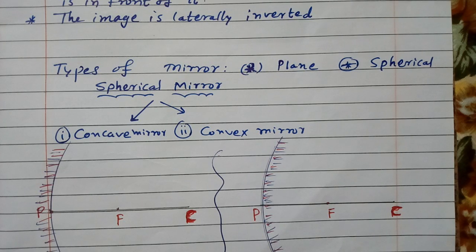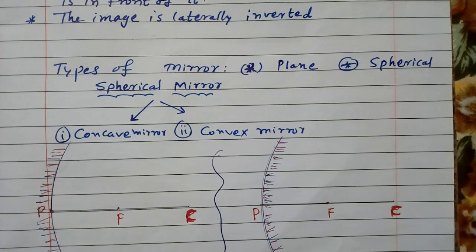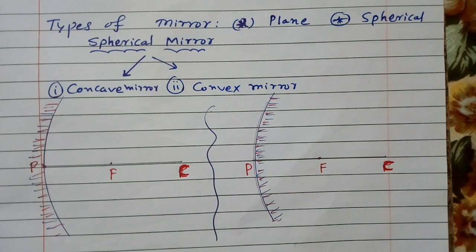Now we will study types of mirror. There are two types of mirror: plane mirror and spherical mirror. Spherical mirror also has two types: concave mirror and convex mirror. Here you will see in the figure the internal part of the spherical mirror.